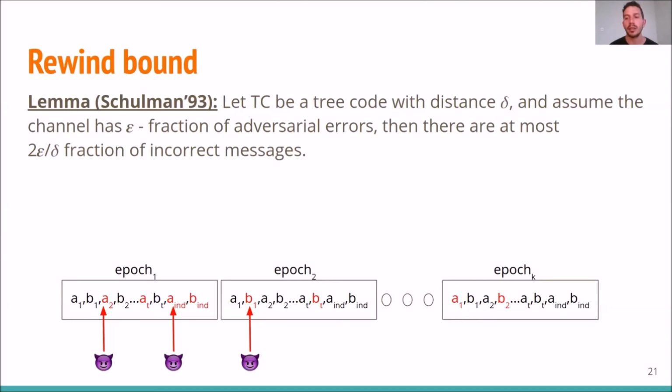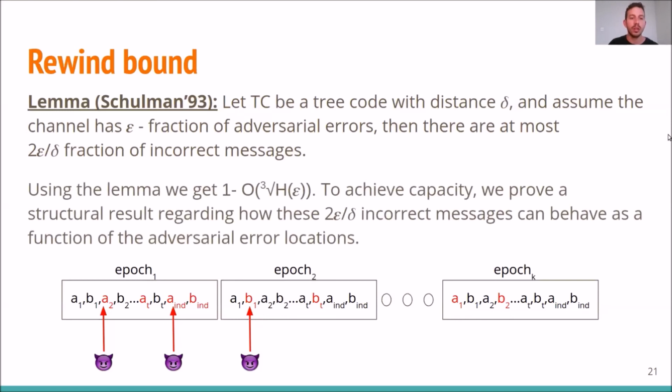And so we can conclude that the protocol will terminate without adding too much overhead to the original protocol. Now, using Schulman's quantitative result, we could prove that the algorithm achieves rate of 1 minus the cube root of the entropy of epsilon, which is not what we wanted.